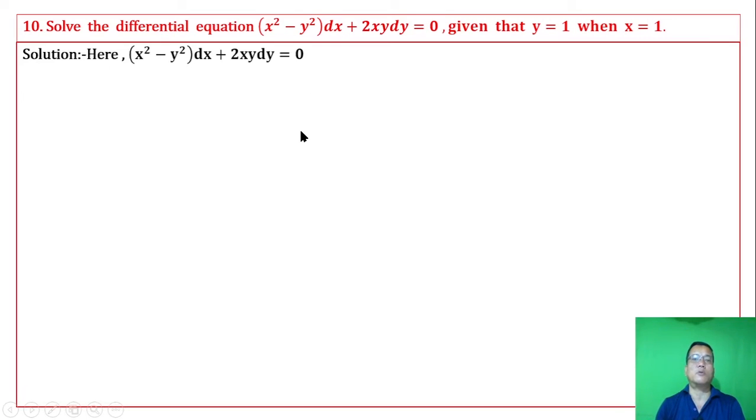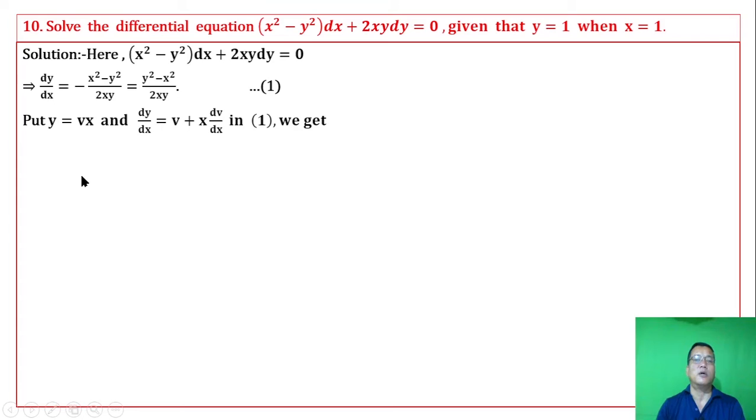To solve this by a technique, look at the functions multiplying dx and dy, which are x square and x y square. This is a homogeneous function, so solving for dy by dx we get a homogeneous function of second degree in numerator and denominator. For homogeneous functions, we put the dependent variable y equal to b times the independent variable x, and then take the derivative with respect to x.